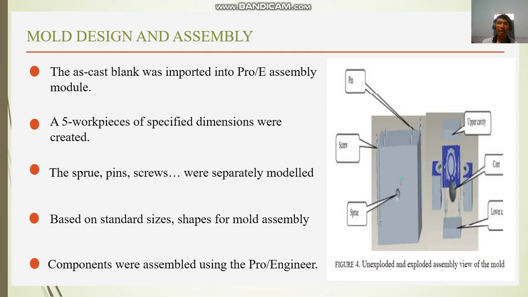Mold design and assemblies. The CAD plans were exported into Pro/Engineer assembly models. A workpiece of specified dimensions was created. The sprue, bin, and screw were separately modeled. Standard sizes were set for the mold assemblies. Components were assembled using Pro/Engineer. In Figure 4, an exploded and unexploded assembly view of the molds.